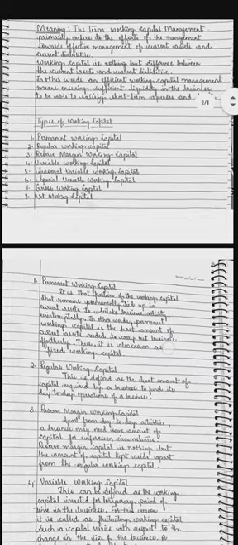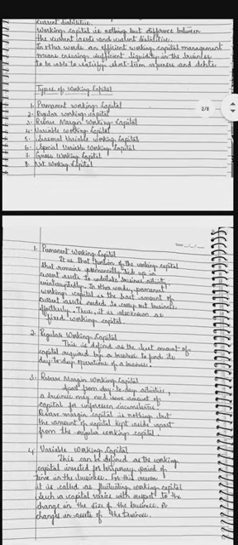We have seen the types of working capital: permanent working capital, regular working capital, reserve margin working capital, variable working capital, seasonal variable working capital, special variable working capital, gross working capital, net working capital.